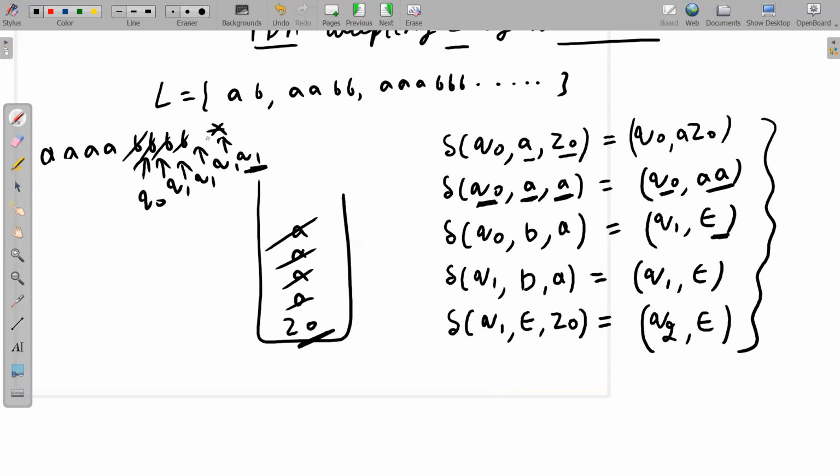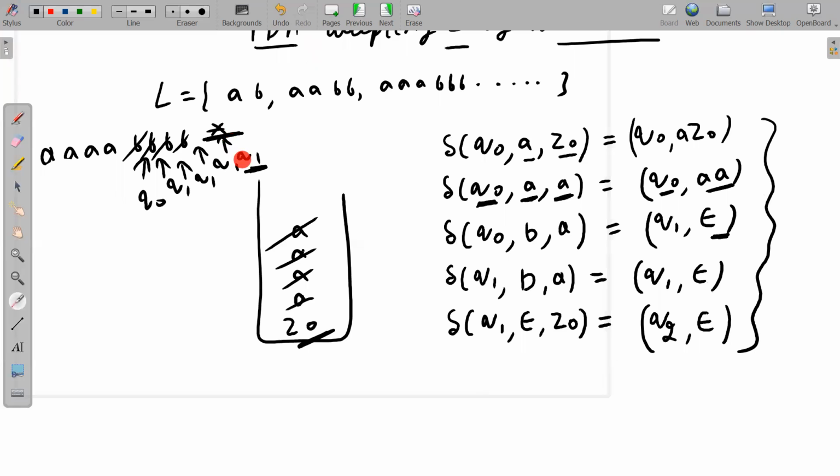What exactly is present here, we are not concerned. We will say we are at Q1, we have read nothing from the tape, so we will remain here only. Since we have read nothing from the tape, we are not jumping anywhere else. Or you can say we are not moving one position to the right, because we have not read anything from the tape.